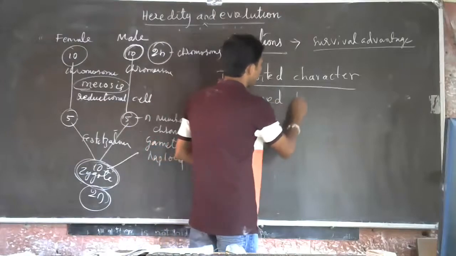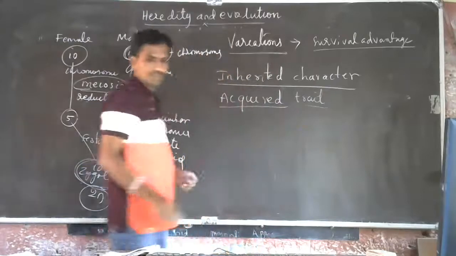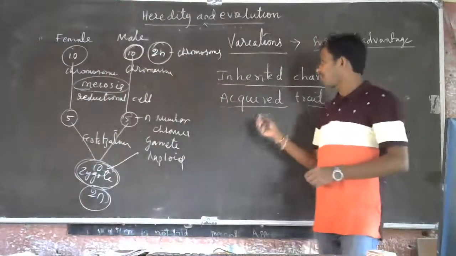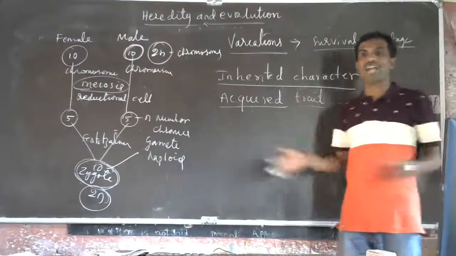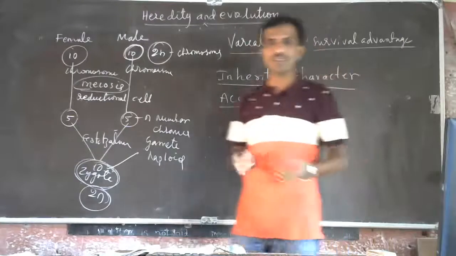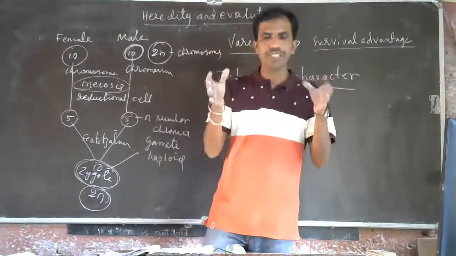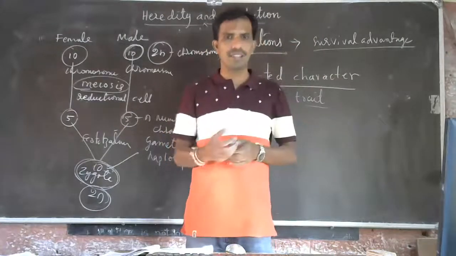Acquired trait. Acquired trait means the trait or character which is developed in the lifetime, which will not be transferred.